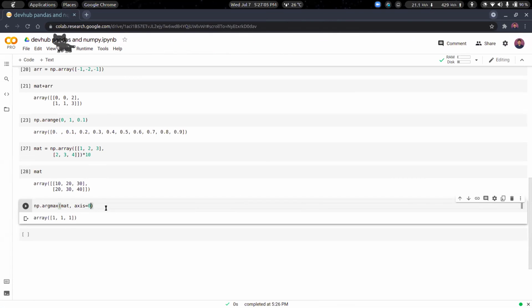For larger dimensional arrays, like 3, 4, we can also have axis equal to 3, axis equal to n minus 1. So for 3 dimensions we can have axis equal to 2, for 4 we can have axis equal to 3, and so on and so forth. So these are the basics.